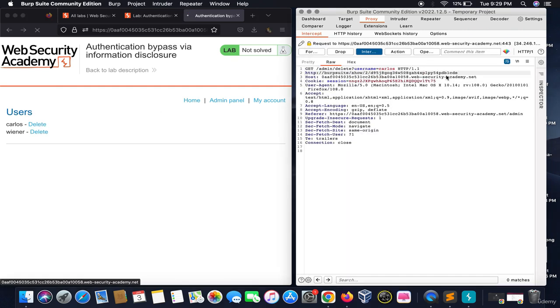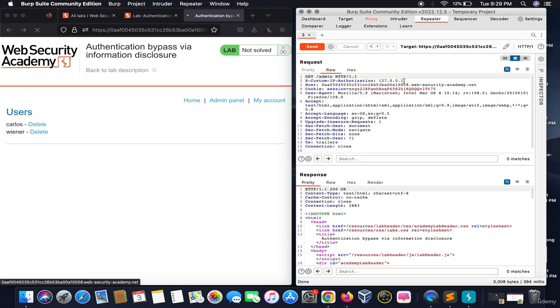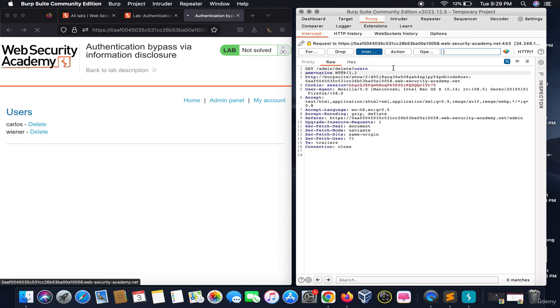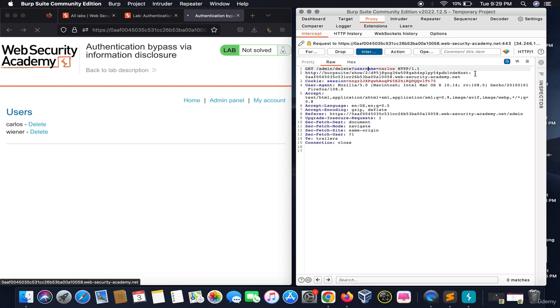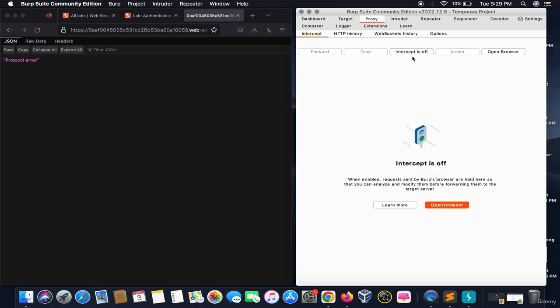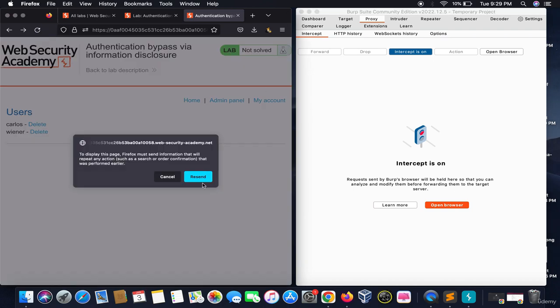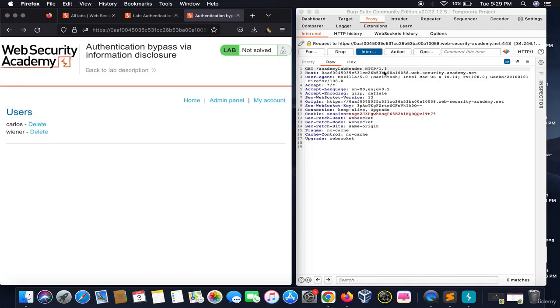So go on to the proxy, intercept on Carlos, add a custom header. You can automate this process as well, but I would prefer to do it manually. Let me get things into place. I would add a custom header here which says, let me drop it. Let me start from scratch. When I refresh it, refresh, okay.